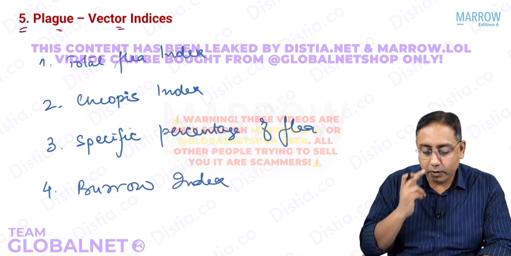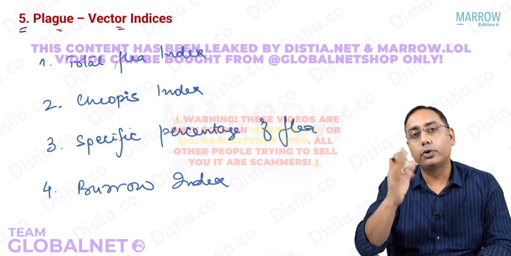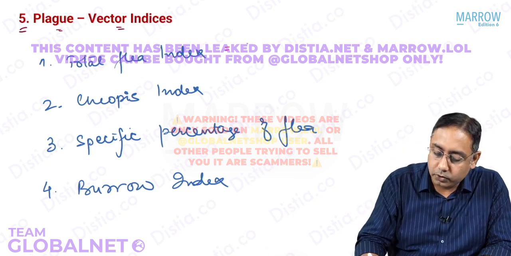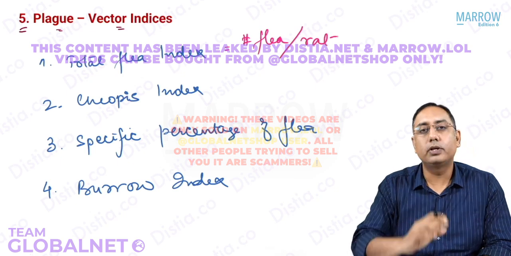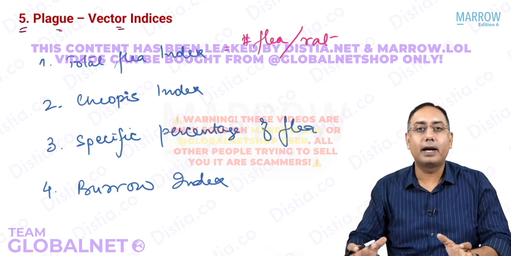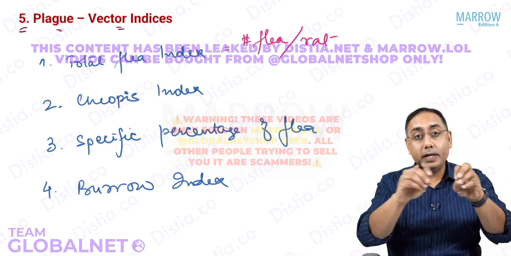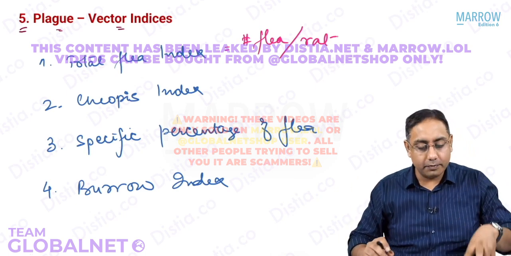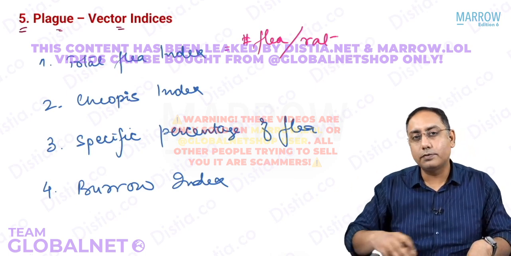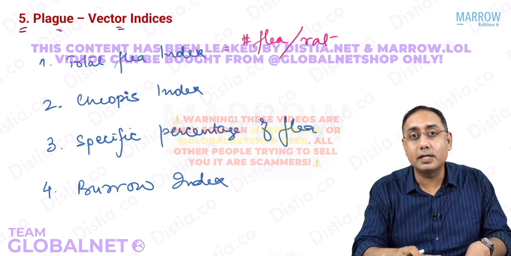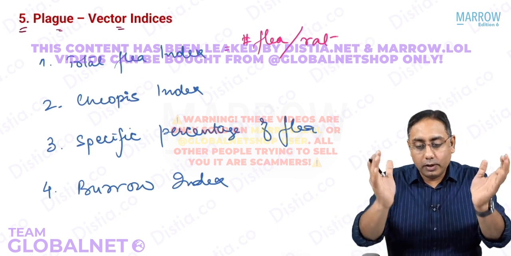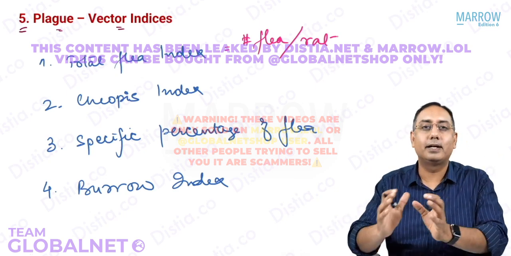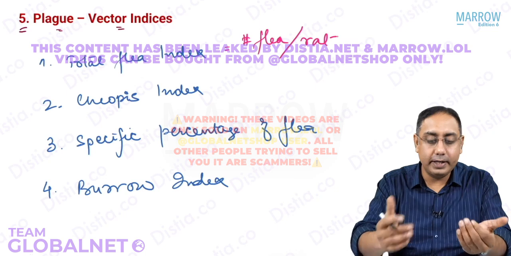So what do you mean by all of these? What do you mean by the total flea index? It is the total number of fleas per rat. So the total number of fleas per rat, that is a general index. There are so many different types of fleas. We can have rat flea type 1, type 2. You have so many Xenopsylla species. And then you have the human flea. You have different types of fleas. So the total number of fleas per rat, that is the total flea index.